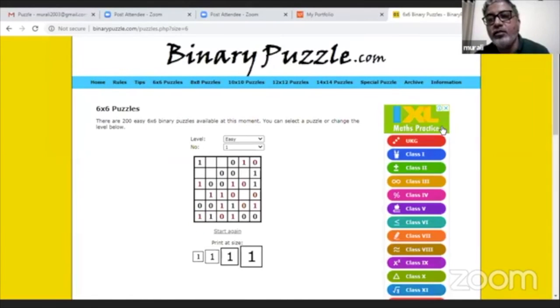Unmute yourself. Sanaya. Yes. Okay. Can you tell me here what would come here? Tell me. 1. No. 0. Correct. Because here there is a 0 and here 2 ones are there, right? It can't be 1 over here. What about this?